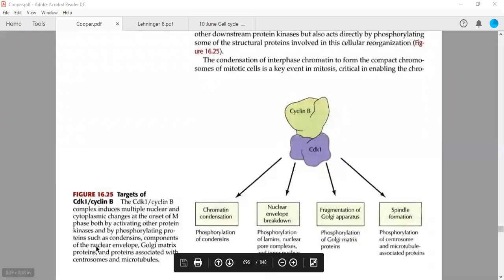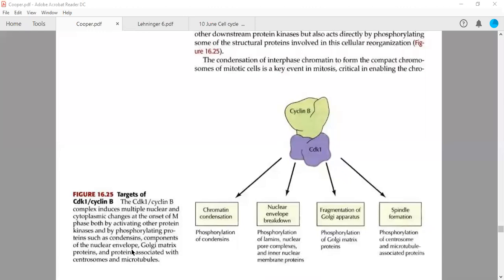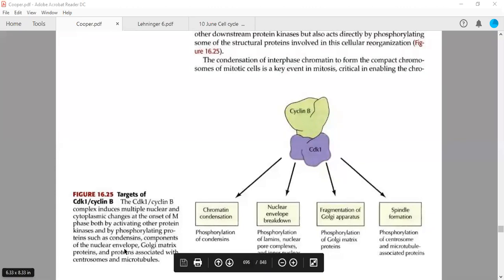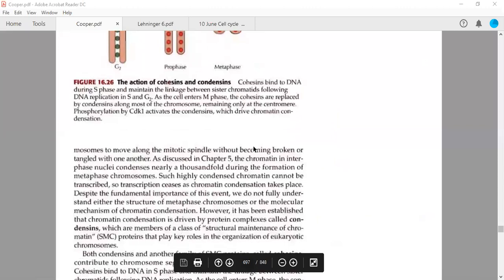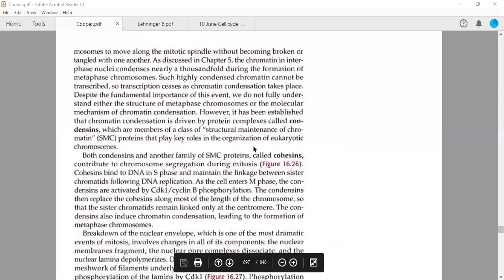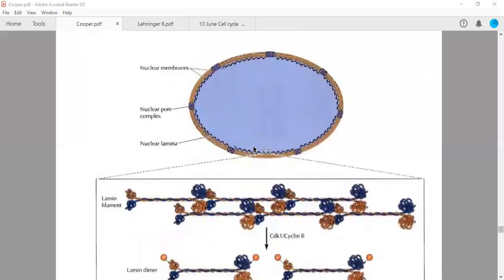Do you know what the components of the nuclear envelope are? These are called lamin proteins. Have you seen a football? From the interior, it has a bladder. So actually, these lamin proteins form the bladder of your nucleus. From this diagram, you will be more clear. This is your nuclear membrane.